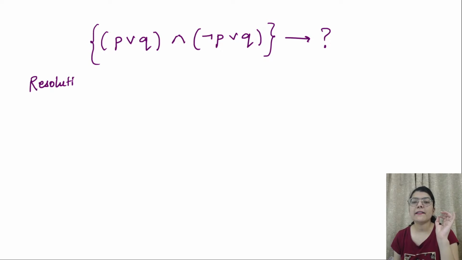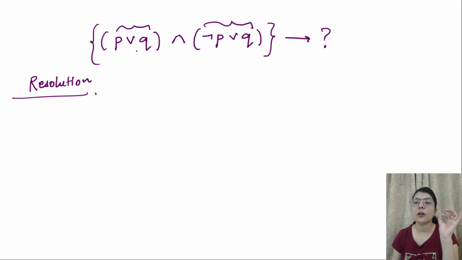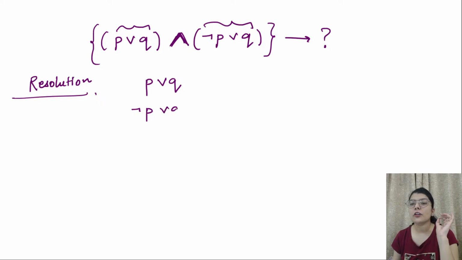Why will you apply resolution? Because you will see that these premises are disjunctions. Disjunction means they are connected with this or, and between them they are connected with this and symbol. So how will you write? You will write the first premise, as in logical reasoning, if you remember, this is the first premise, this is the second premise, and then we draw the conclusion.